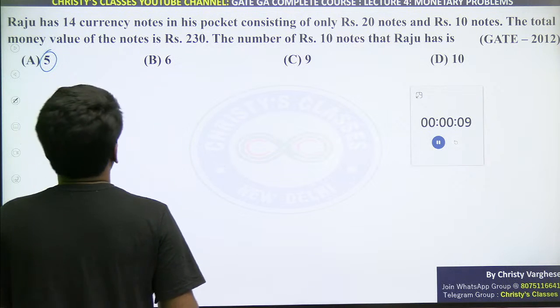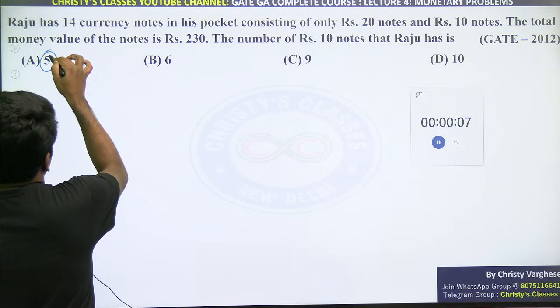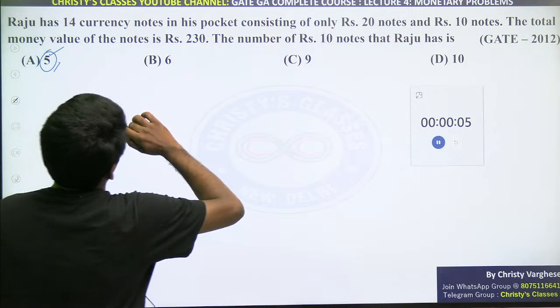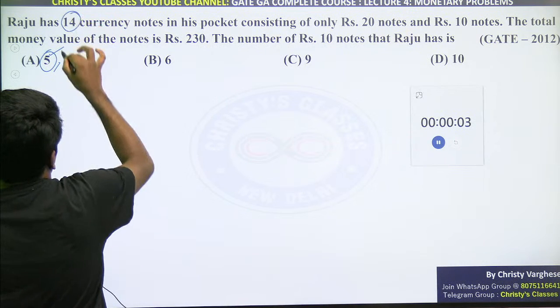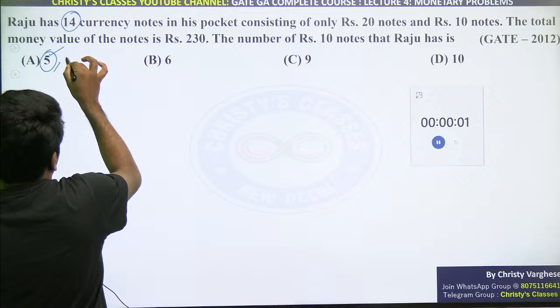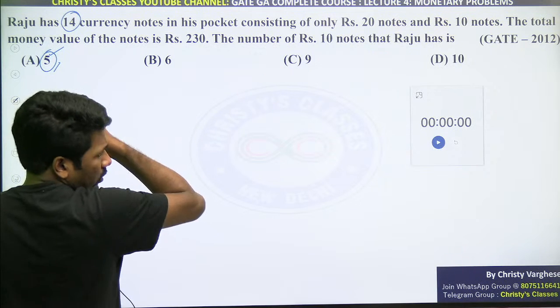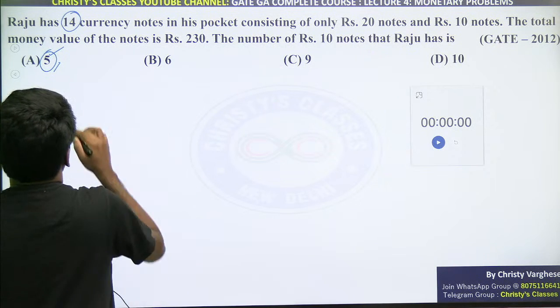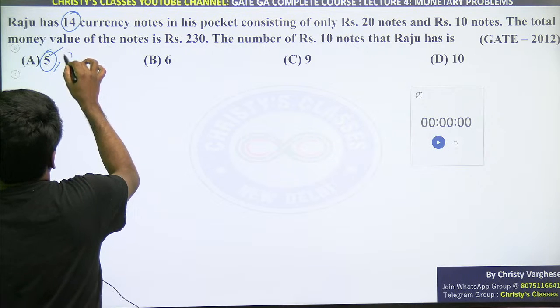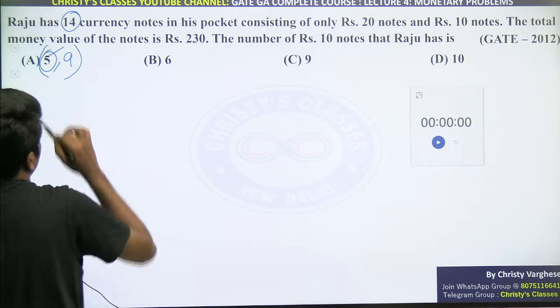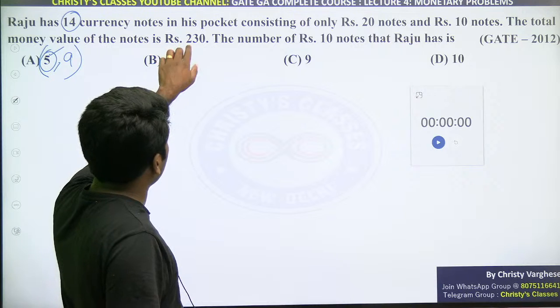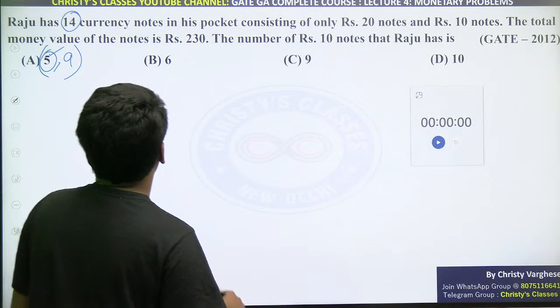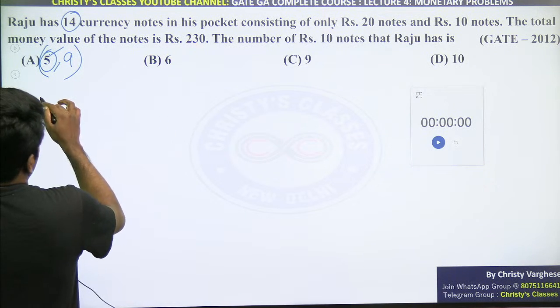Number of 10 rupee notes Raju has is, if it is 5, 10 rupee notes 5 है तो total 40 currency note है. So 14 minus 5, remaining should be 20 rupee notes, because 20 notes and 10 notes only are available. So remaining 14 minus 5, 9 20 rupee notes will be there. Now let's see whether that will match with this 230 or not. Total money value of the notes is 230.